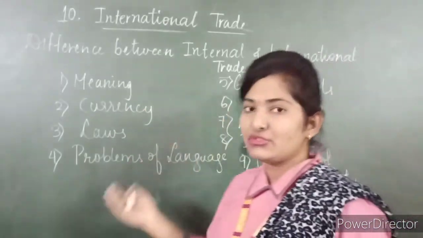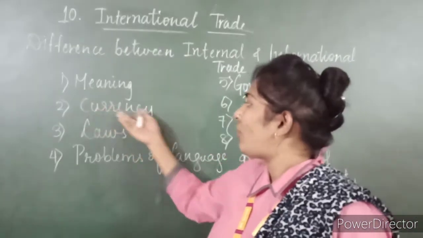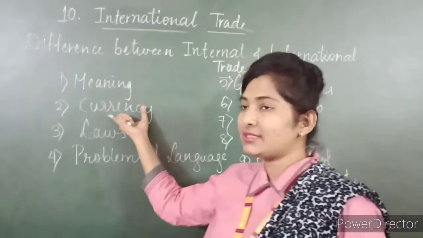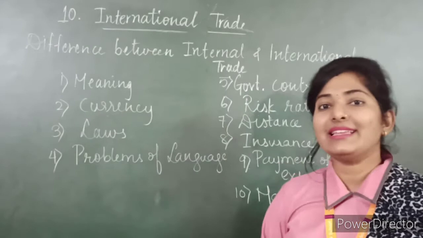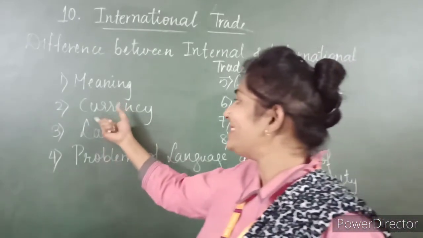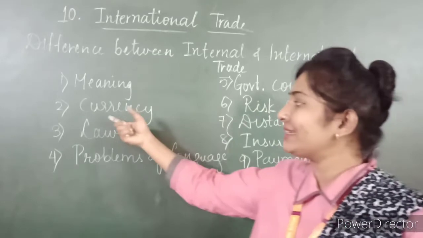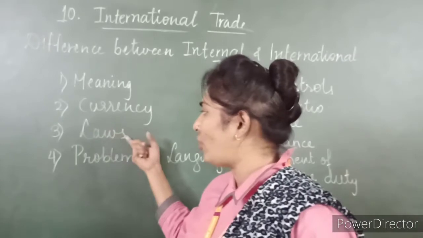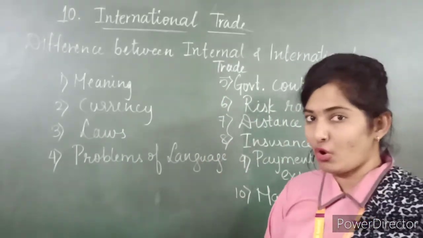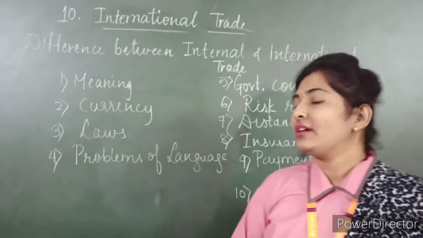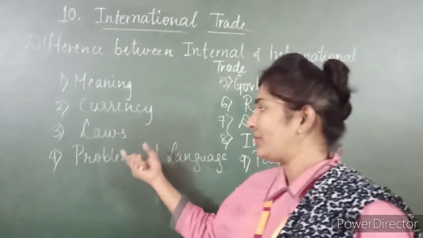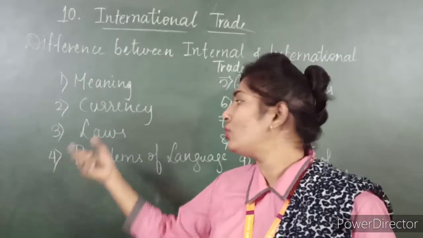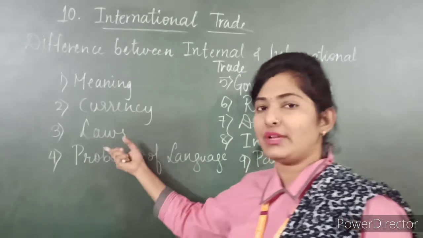And in international trading, all countries have different currencies. Different countries have different currency. So this problem arises in international trade. So currency is same in internal trade and currency is different in international trade. Then third is laws. Different countries have different laws. So in international trade, laws are different, and in internal trade, as the trade is within the country, laws are same.